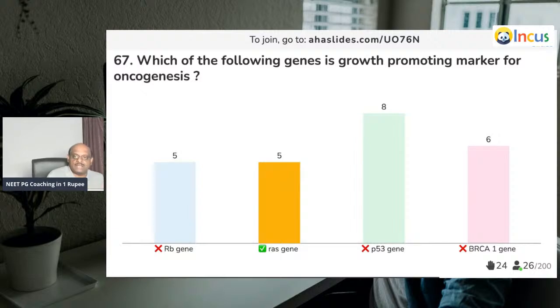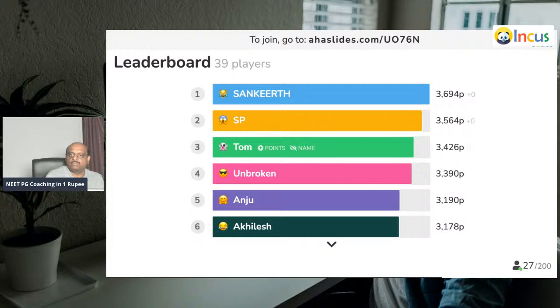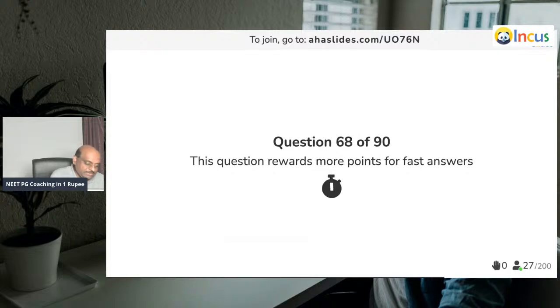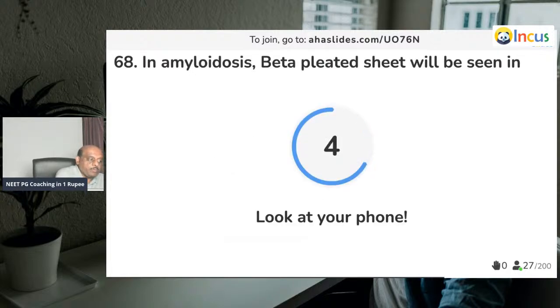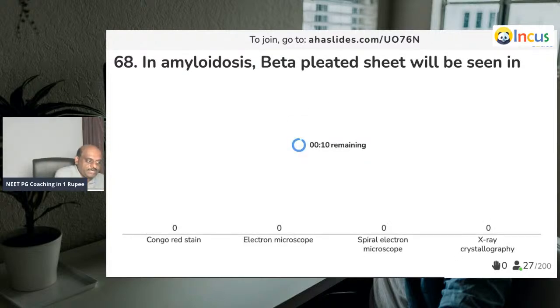So, cellular signal induction, that is what they basically do. So most of you are wrong. This is a very molecular level question. Unbroken only is right. Question number 68. RAS point mutations are the single most common abnormality of the human proto-oncogenes, is what you need to remember.